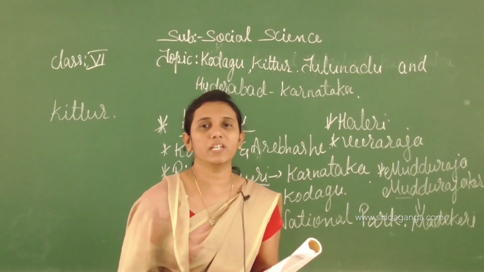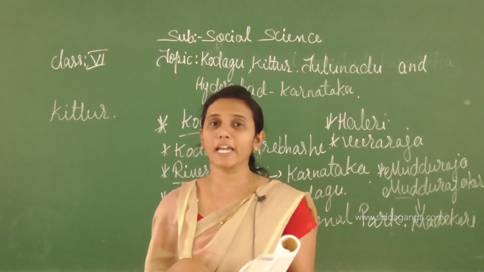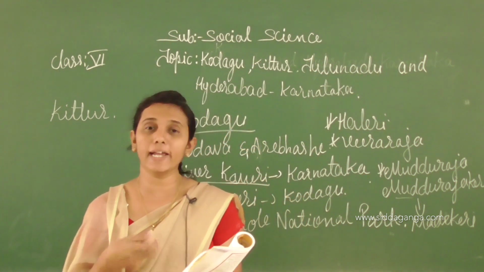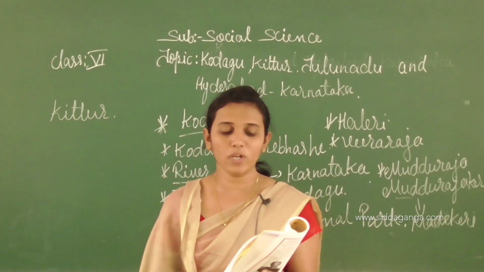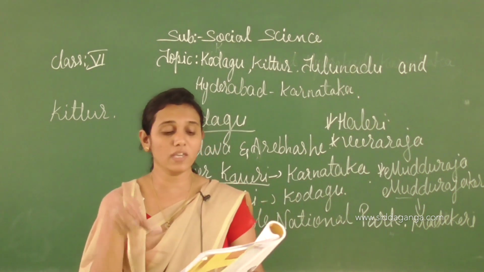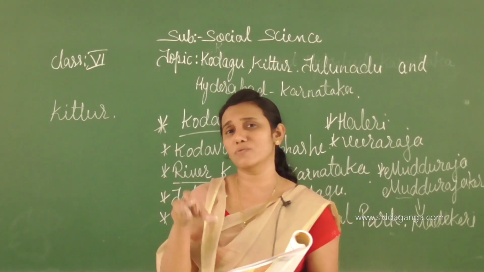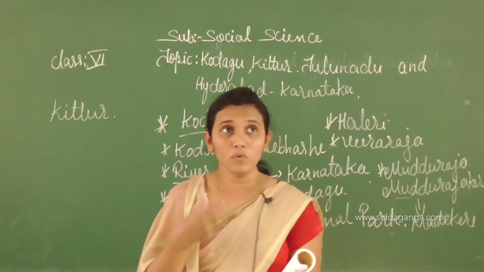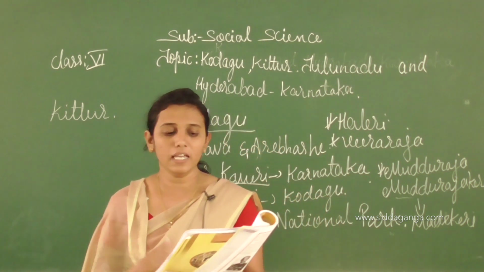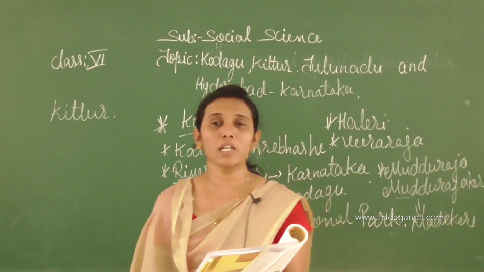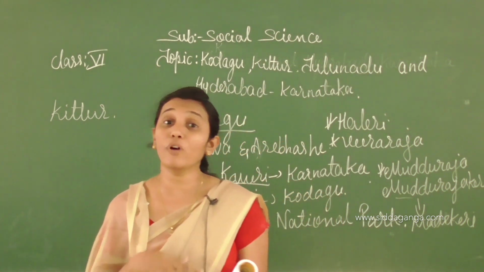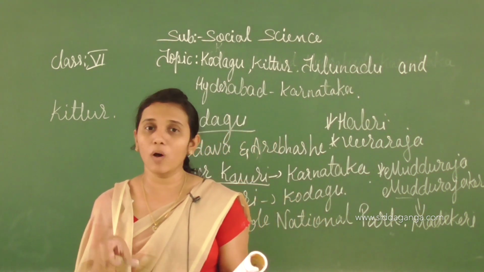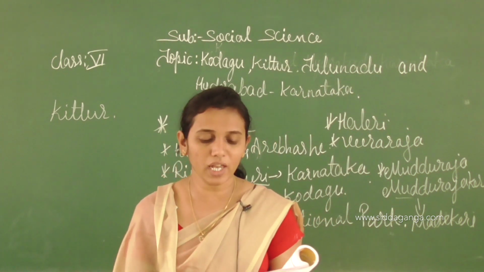Kittur of Belagavi district was a powerful state two centuries ago. It was known for its agriculture and commerce. Here, who is famous, children? Kittur Rani Channamma. She was very famous, isn't it, children? She was a woman freedom fighter. Rani Channamma of Kittur was the younger wife of Malla Sarja.